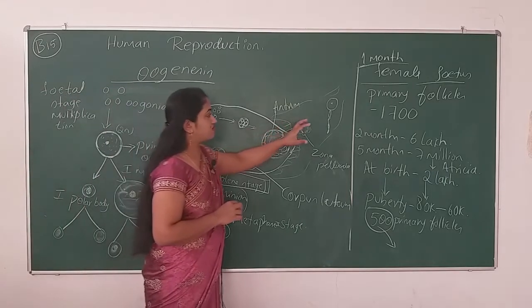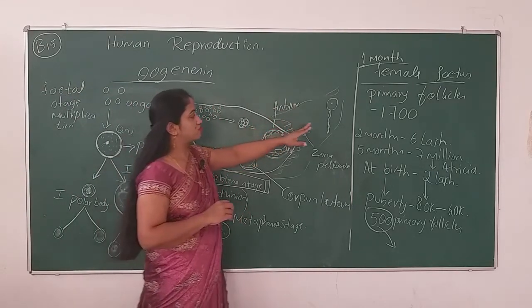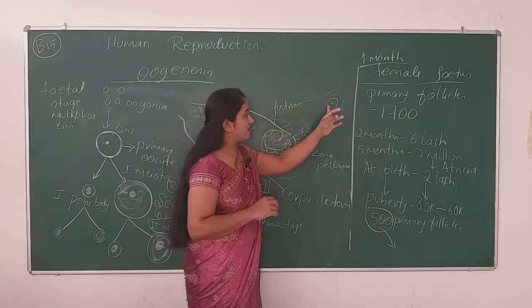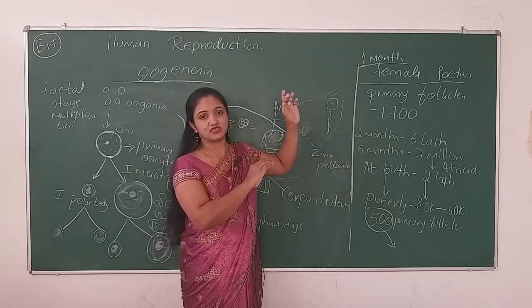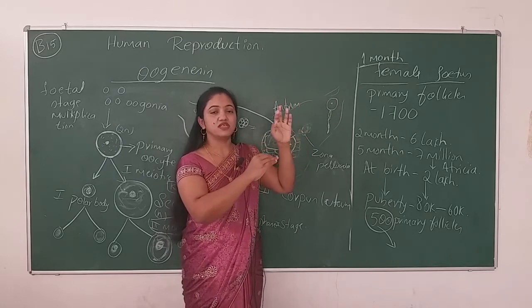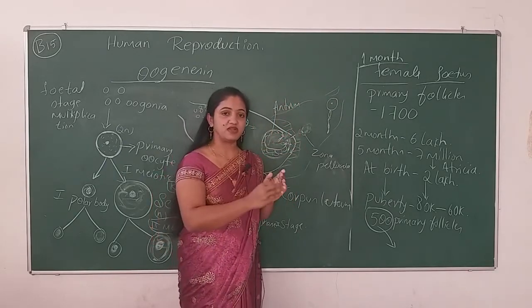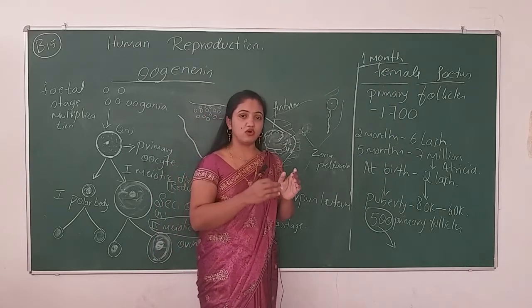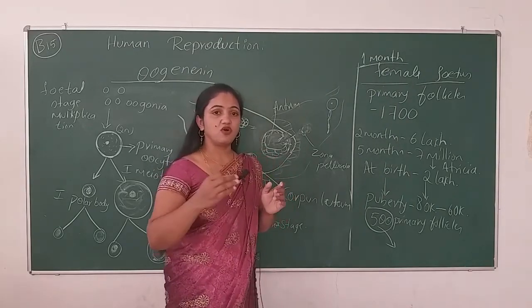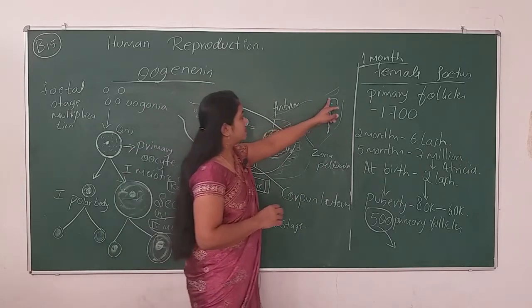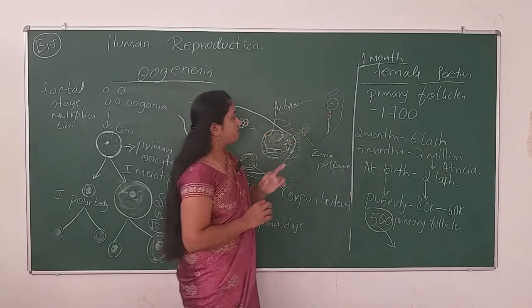So that is all about the oogenesis. When the sperm enters the ovum, the formation of the egg takes place, and then the zygote forms, and then cleavages occur, and then blastula, morula, gastrula, all these stages keep on going. All right. So this is all about the oogenesis.